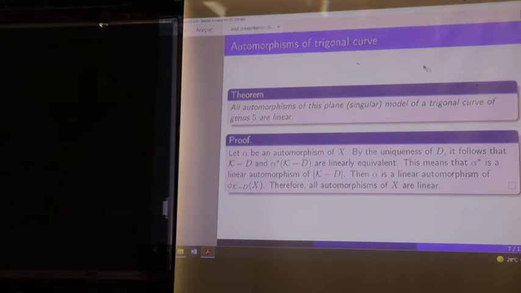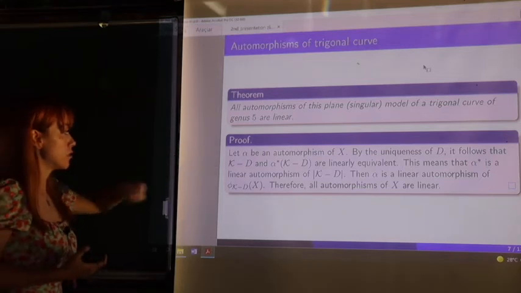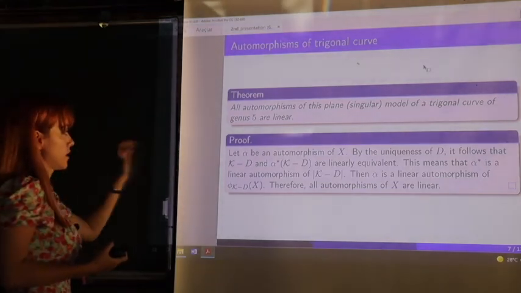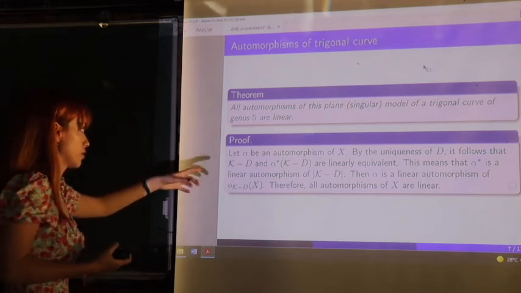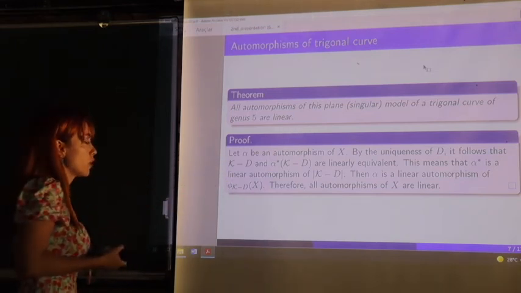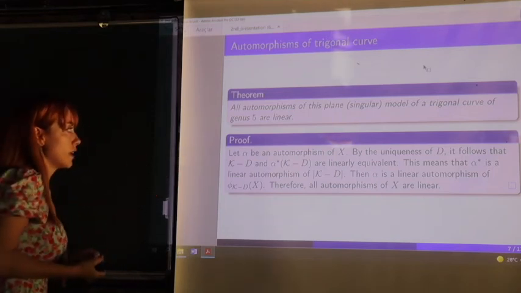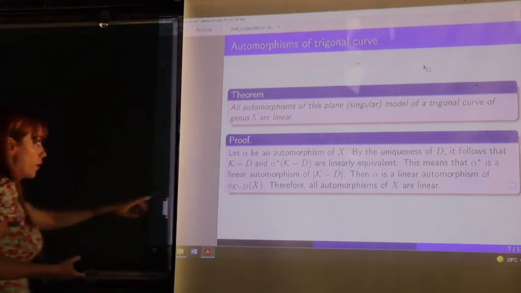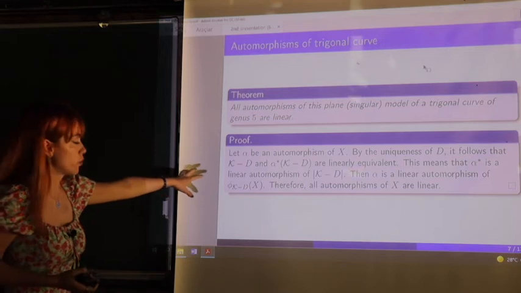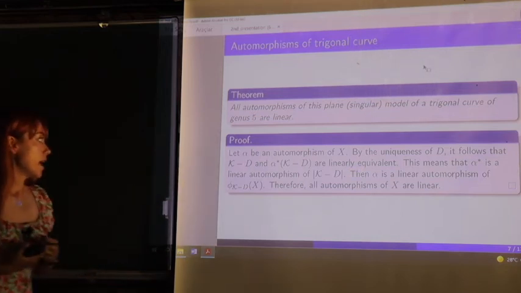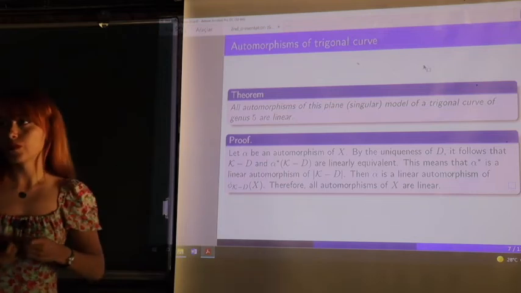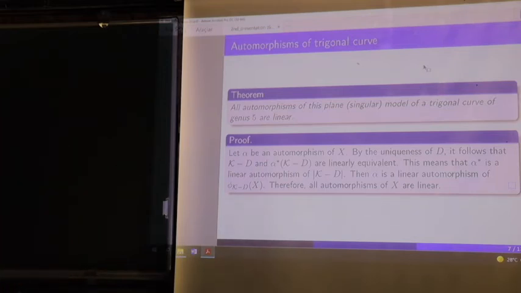But this exactly means that alpha star is a linear automorphism of the linear system associated to kappa minus D, that is, the set of all effective divisors which are linearly equivalent to kappa minus D. So this means that alpha is a linear automorphism of the image of X inside P2, and therefore all automorphisms of X are linear.